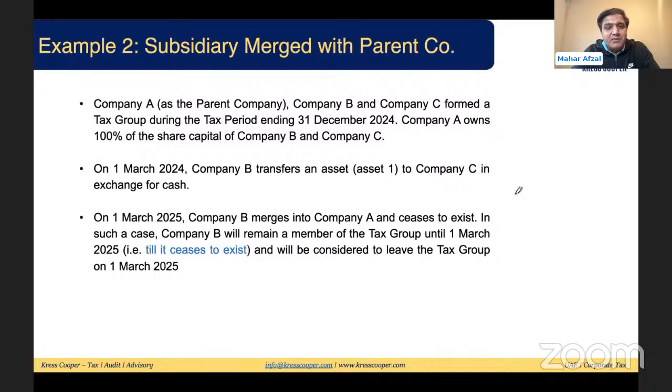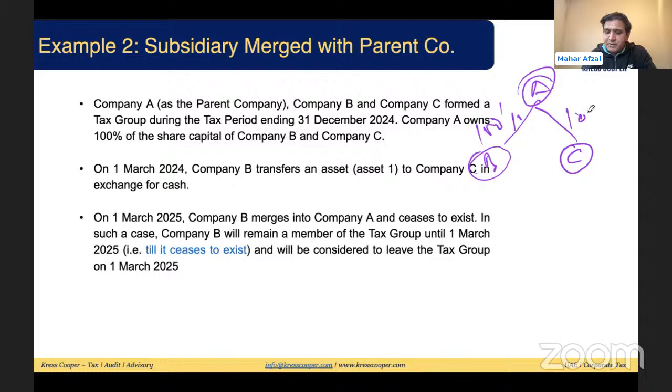Another example: one subsidiary merged with the parent company. This I have taken from the guide as well. Company A as the parent company, company B and C formed a tax group. A, B, C formed a tax group starting from 31st, ending 31st December 2020. Company A owns 100% of the shares of B and C. So basically the structure is A, B, C, 100%, 100%, they have set up a tax group.